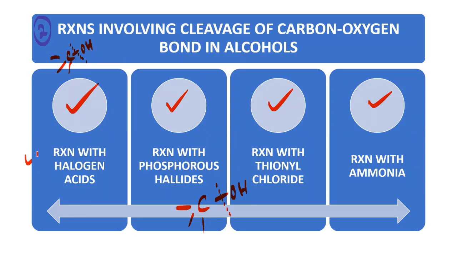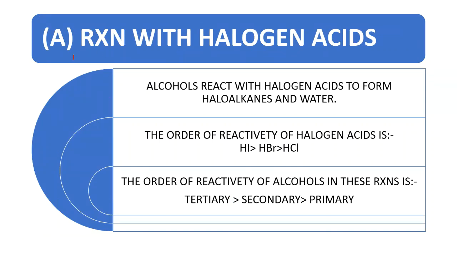First of all, we'll study the reaction with halogen acids. So have a look. Dear friends, reaction with halogen acids. Alcohols react with halogen acids to form haloalkanes and water. That means alcohols will react with halogen acids, HX, to make haloalkanes. Haloalkane means RX, plus water.